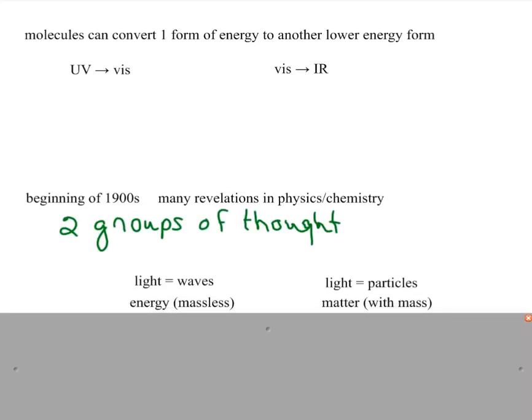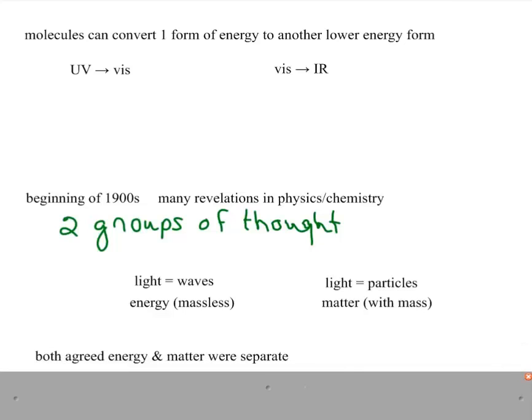One group thought that light was transmitted as waves. The other group thought light was transmitted as particles. The group that championed light being transmitted as waves said, well, light's energy. Energy has no mass. The group that explained light as being transmitted as particles dealt with the fact that, well, okay, particles have mass, particles are matter, so somehow light and matter are tied together. They had a harder time because there still was agreement that energy and matter were separate. So the group that said light was transmitted as particles had this difficult time trying to figure out how those two things could work. This is leading up to our next school of thought.